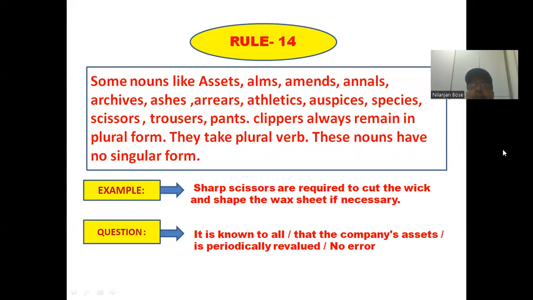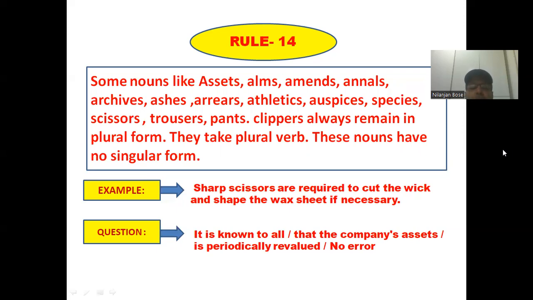Some nouns like assets, arms, annals, archives, ashes, areas, athletics, auspices, spectacles, scissors, trousers, pants, clippers always remain in plural form. So this is a list of the words which should always play the role of plural. They take plural verb as well. These nouns have no singular form. Going through the example, sharp scissors are required to cut the wick and shape the wax sheet if necessary.